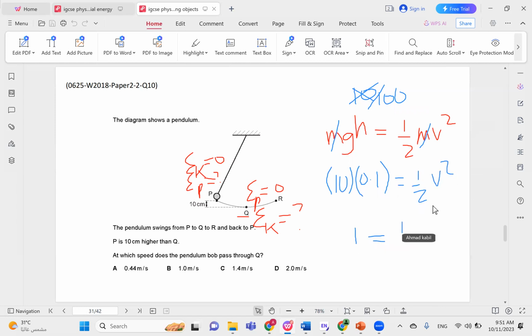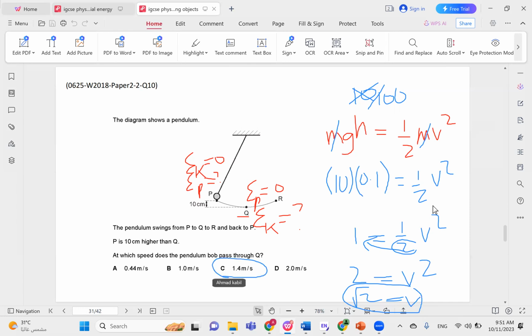1 equals half v squared. We multiply both sides by 2. We just take this guy to the other side. So 2 equals v squared. So v equals square root of 2. And this is your answer, square root of 2. If you do that using your calculator, you are expected to get this value, choice C.